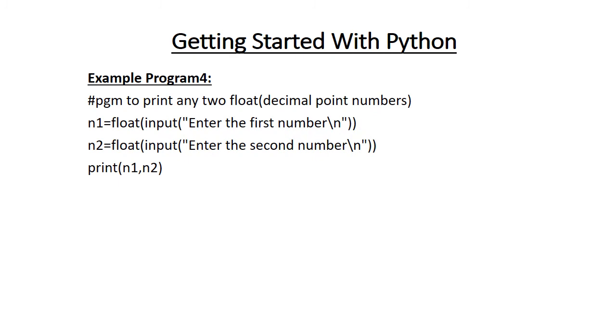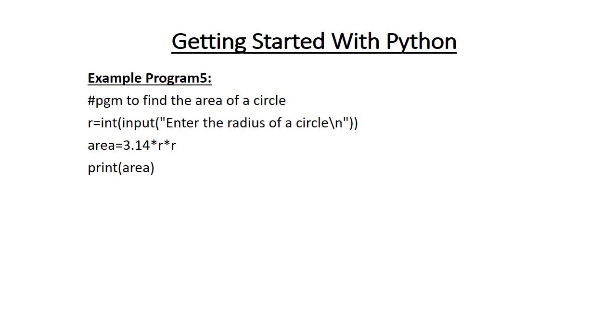Example program 4. Program to print any two decimal point numbers or floating point numbers. n1 is equal to float of. Earlier we used integer. In order to enter integer numbers, we used int. So in order to enter a floating point number, you have to use a method called float. So float input enter the first number, n2 is equal to float input enter the second number. Print n1 comma n2.